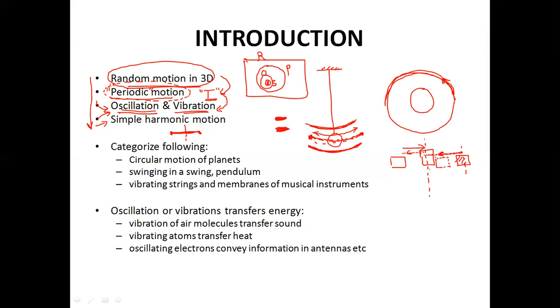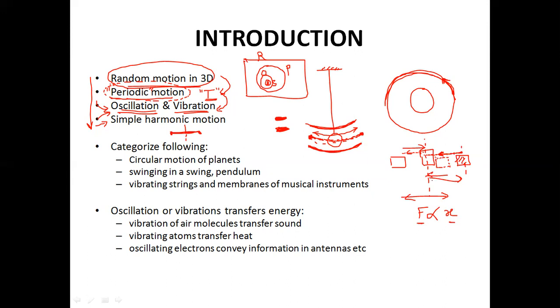So in simple harmonic motion, there is an oscillation involved. That means there is a to and fro motion involved. But not just that, the force which is trying to bring the object back to the mean position is directly proportional to the very displacement from the mean position. What it means is, the more the displacement from the mean position, the more would be the restoring force trying to bring the object back.